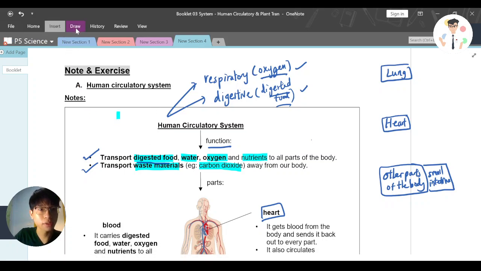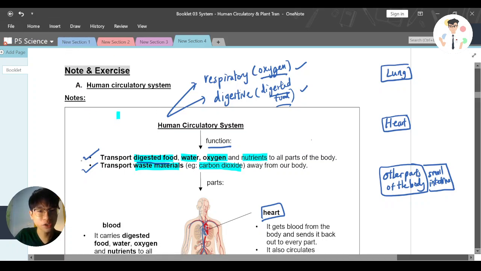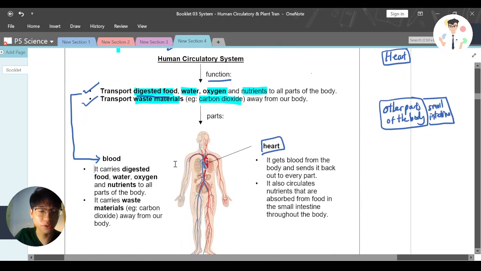And this part, the functions we are discussing, is closely related to our blood. Why? Because blood is the one that is doing the transporting. As you can see here, I repeat the same thing: blood carries digested food, water, oxygen, and nutrients to all parts of our body, and it carries waste materials away from our body. This is something that we should know.